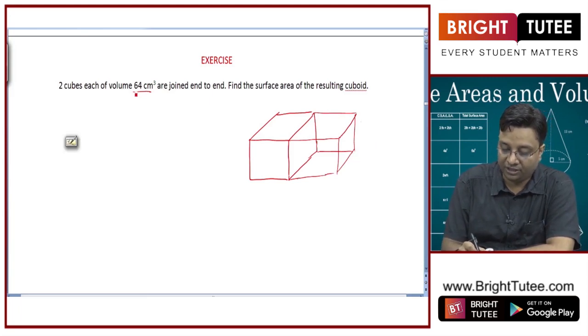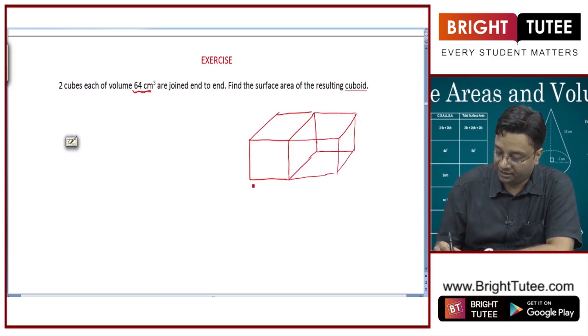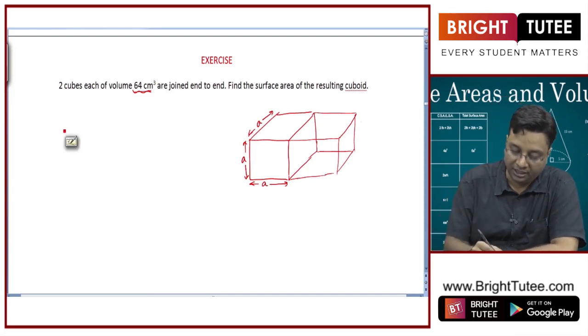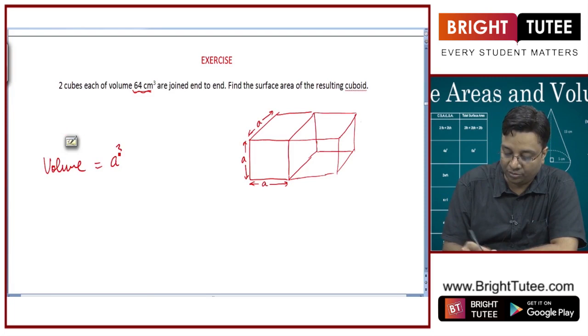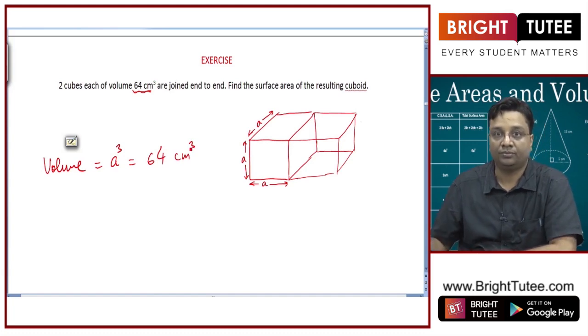Now each of these cubes has volume 64 centimeter cubed. Let us say the length, breadth and height of this cube is A, right? One of the cubes. Now volume is given by A cubed. It is equal to 64 centimeter cubed.